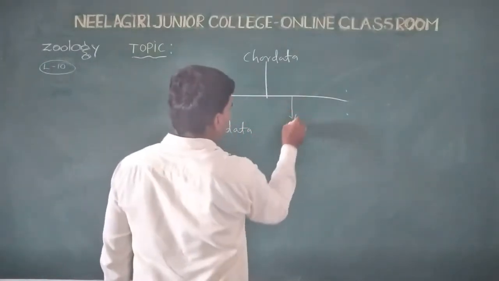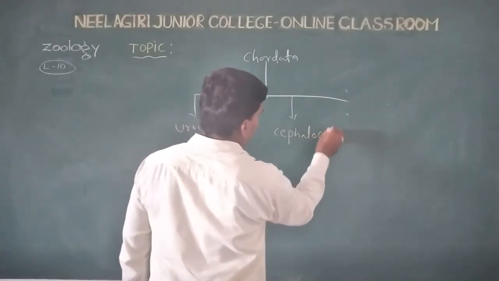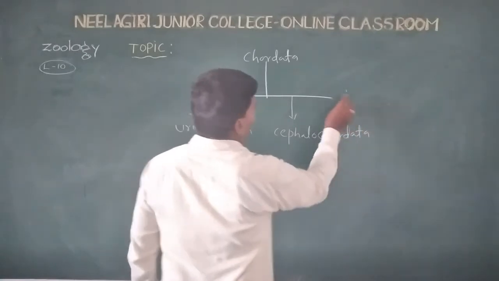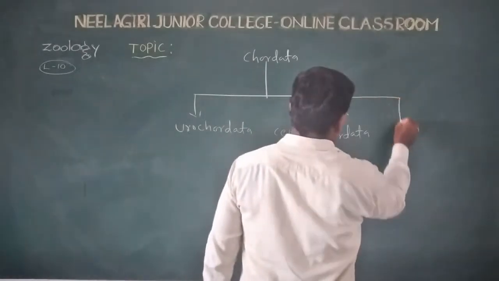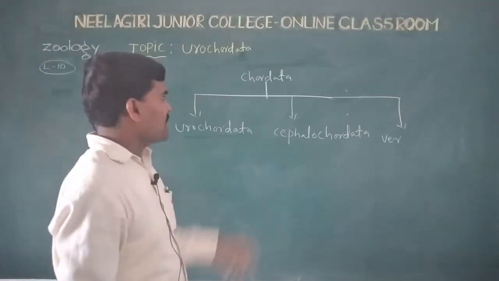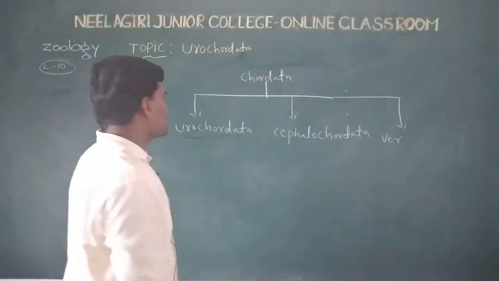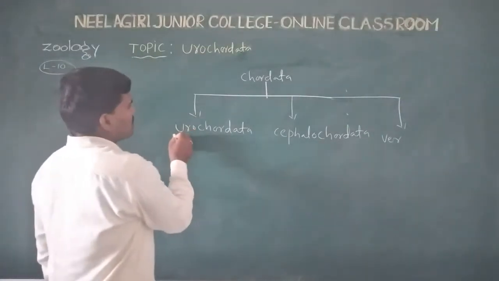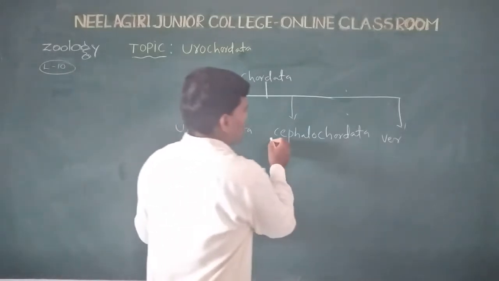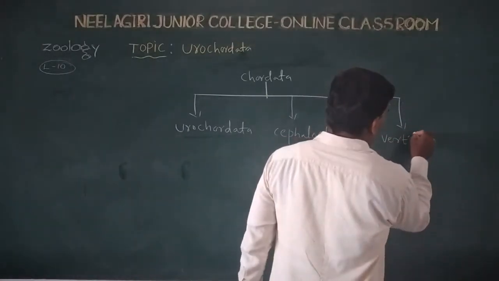The second one is Cephalochordata. The third one is Vertebrata. So the Chordata divide into three subphyla. The first subphylum is Urochordata, the second subphylum is Cephalochordata, and the third one is Vertebrata.